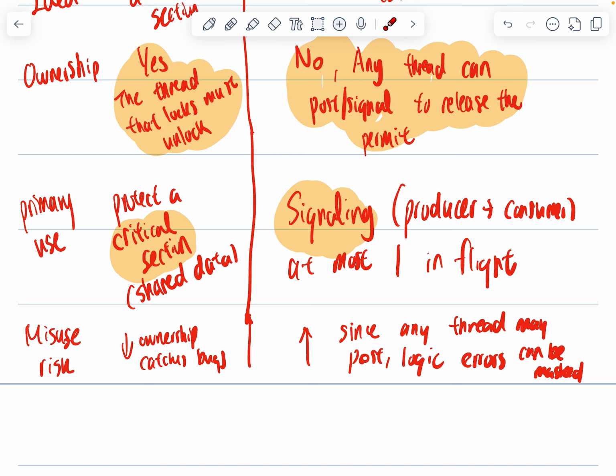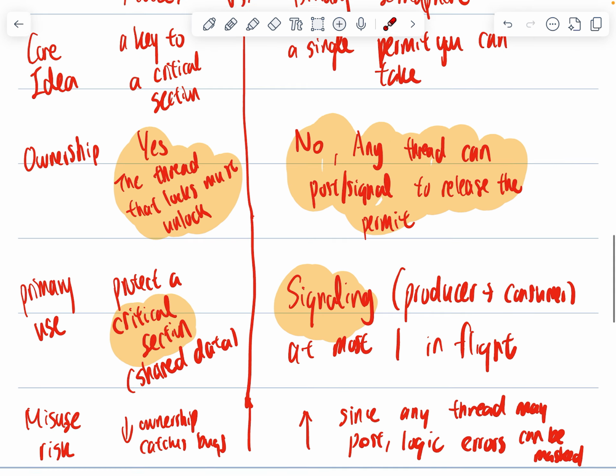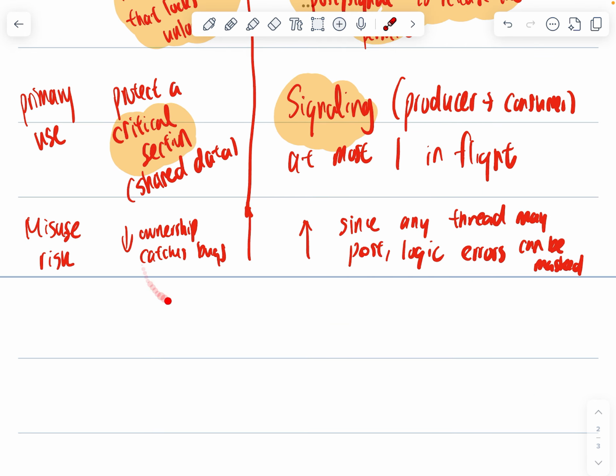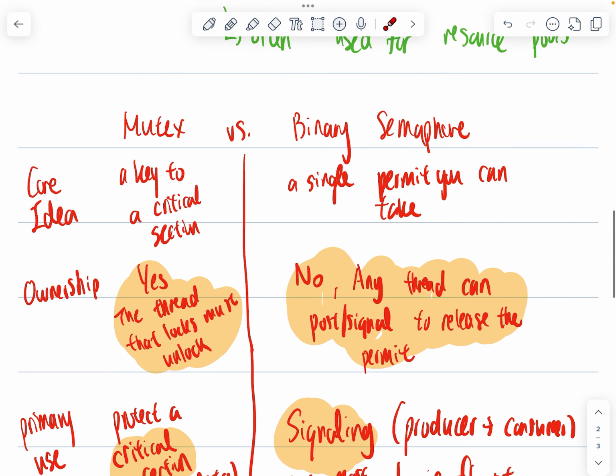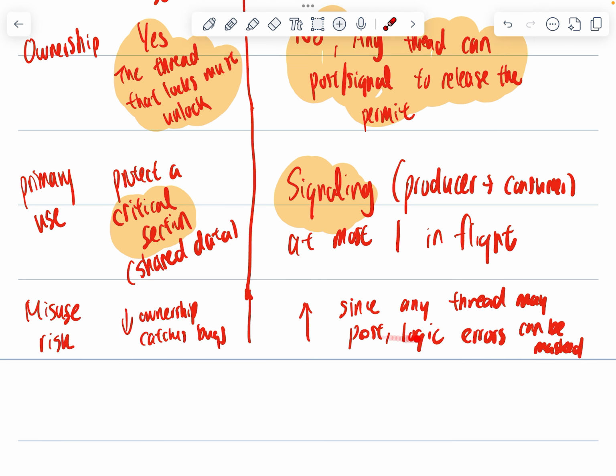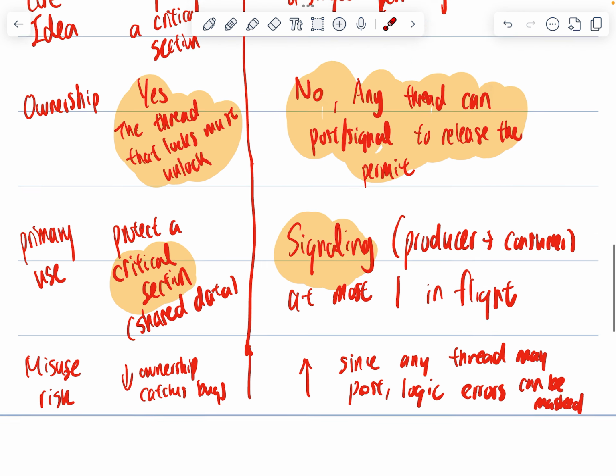So misuse risk is a little bit interesting. With a mutex, the misuse risk is lower because ownership catches bugs, but with a binary semaphore, the misuse risk increases because any thread may post. Logic errors can be masked.